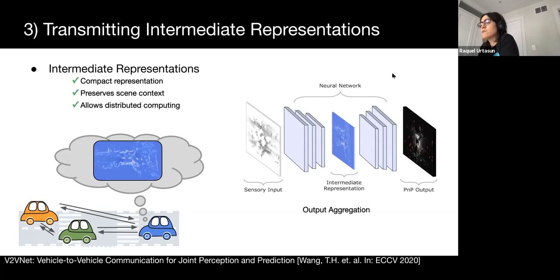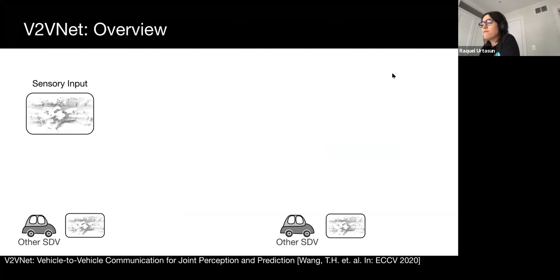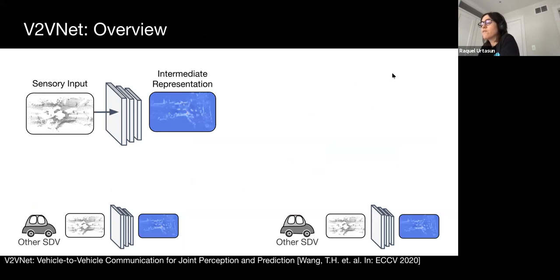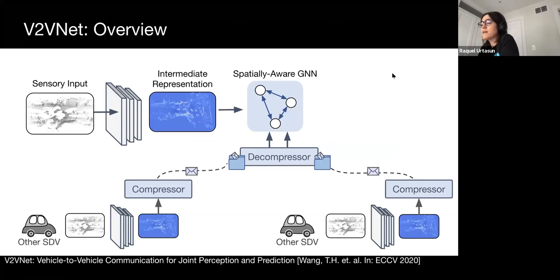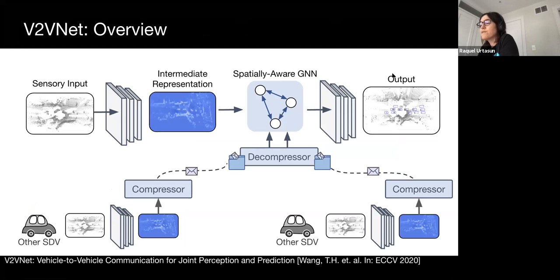The question now is how to intelligently combine these intermediate representations to improve perception and prediction. We propose V2VNet, the first sophisticated AI-based V2V approach, which aggregates intermediate features with a graph neural network. First, sensory inputs are encoded into a compact representation, which is then compressed and broadcast to other vehicles. Then messages from other vehicles are received and decompressed, and all features are aggregated with a spatially aware graph neural network. Finally, the aggregated features are processed to generate PnP outputs.